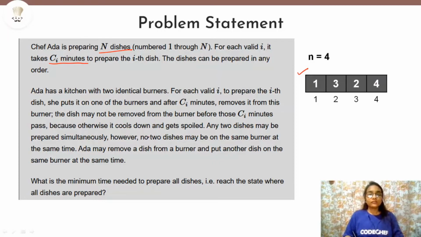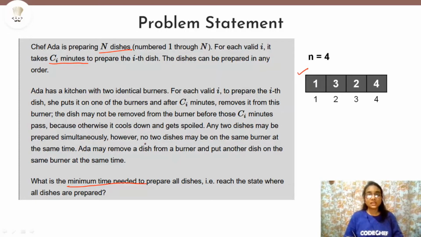Now what we need to do is that we are given 2 identical burners in our kitchen and we have to cook these dishes on those 2 identical burners. And we need to find out the minimum time which is needed to prepare all the dishes and prepare them completely using these 2 burners only. Now, some important things that are given related to these 2 burners are that first thing is we cannot remove the dish from the burner until and unless it is cooked completely.